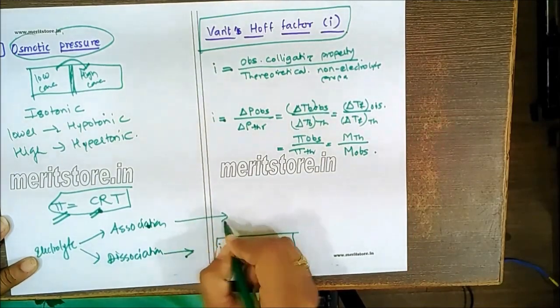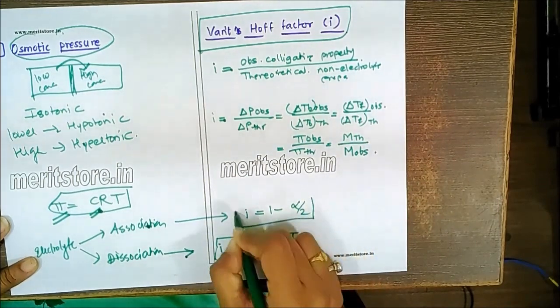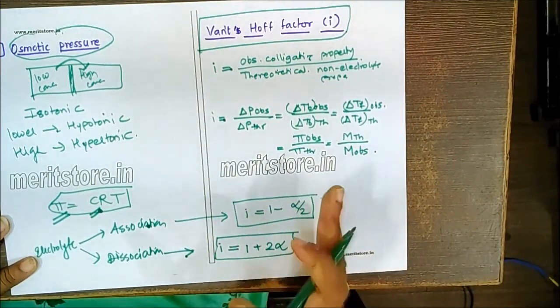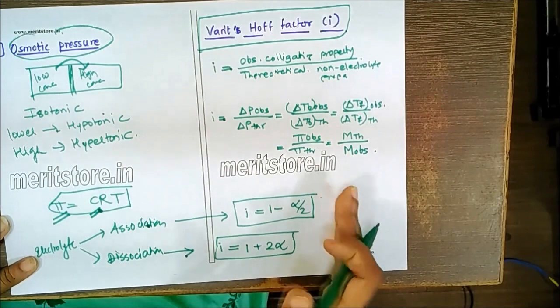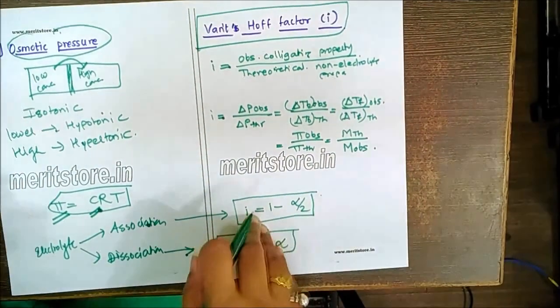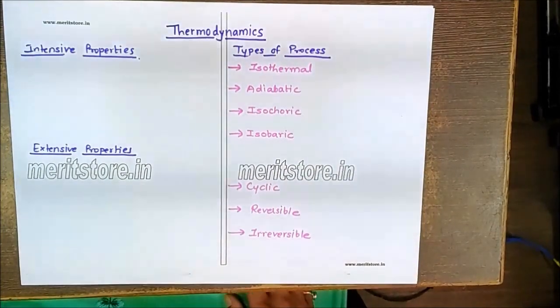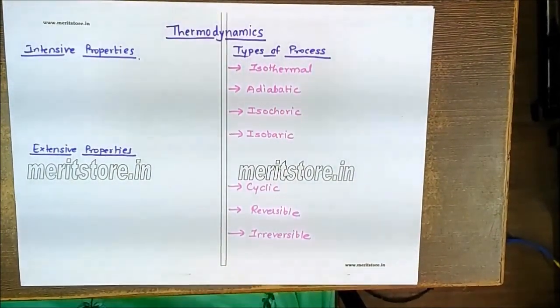While for the association, i will be equal to 1 minus alpha divided by 2. So these are some formulas which are very important when we are solving the MCQ related to the association and dissociation of the particles. Let us talk about some important points related to thermodynamics.